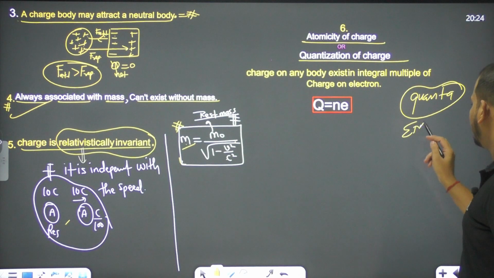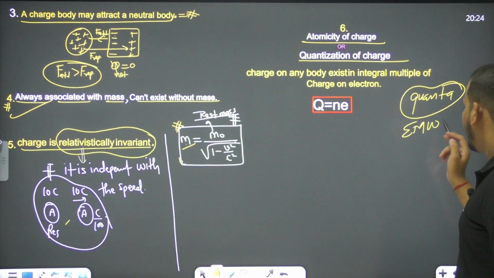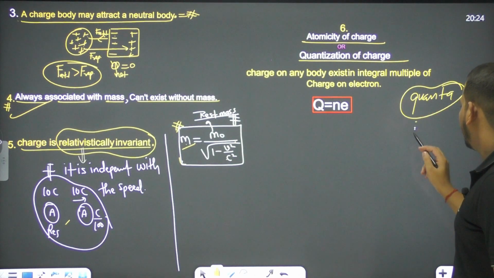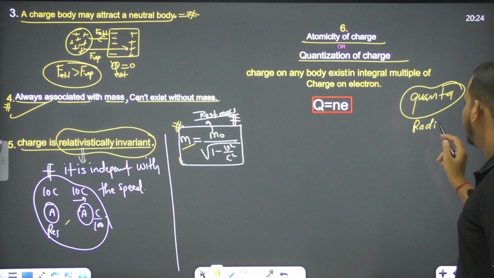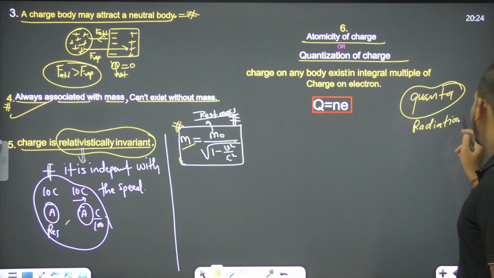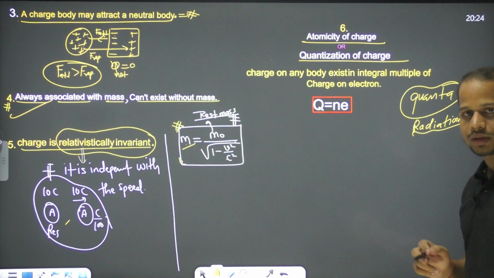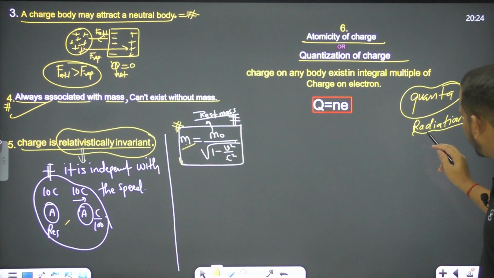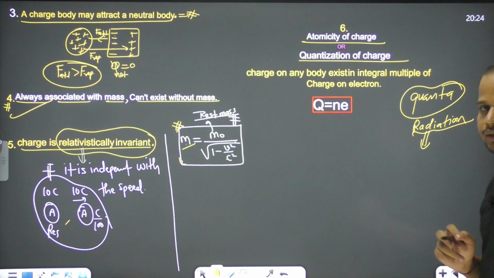We have learned about the electromagnetic wave, or directly, we know about radiation, right? We are all familiar with radiation.